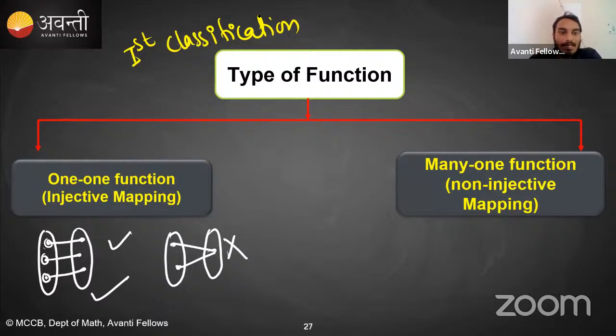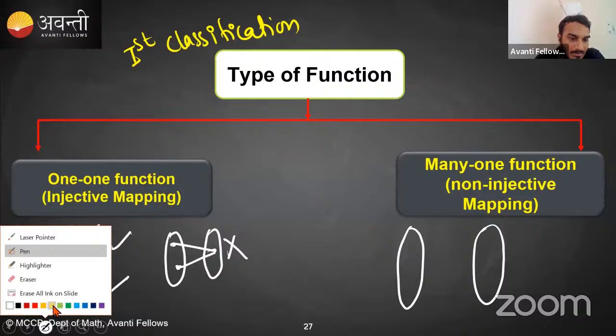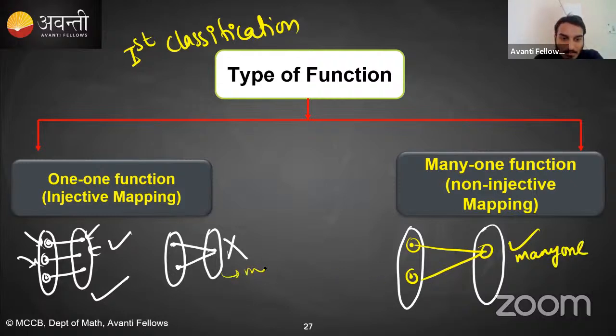So one function के case में for a single input, if you are giving this value as an input, you will get this value as an output. If you change your input, your output will also change. Clear है? What is many one function? So many one function के case में it can happen that for two different inputs, I'm getting the same output. Okay, means this is a many one function. ये और ये है. For this input I'm getting this output, for this input I'm getting this output. So this is a many one function.